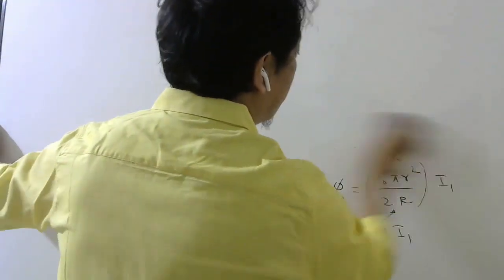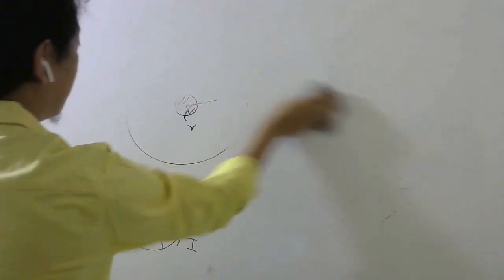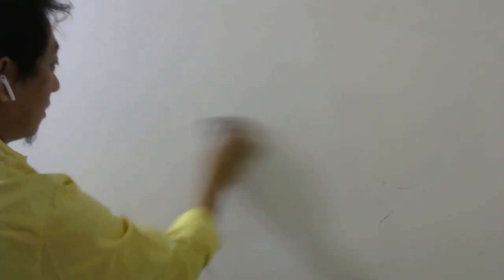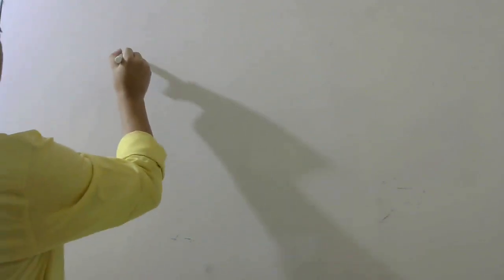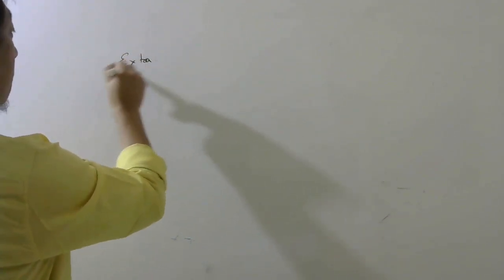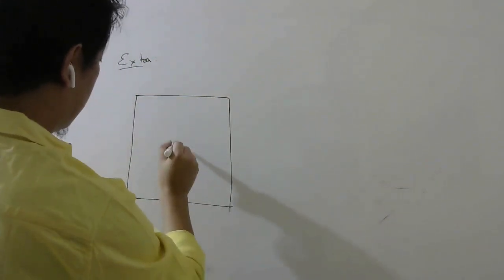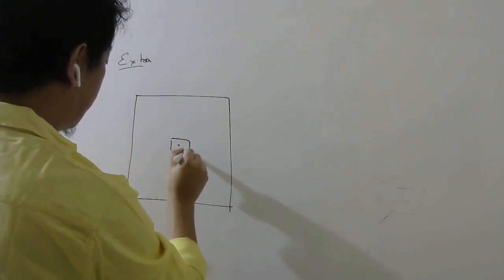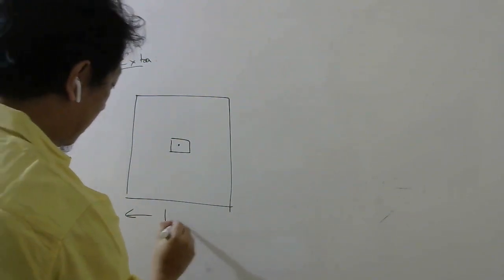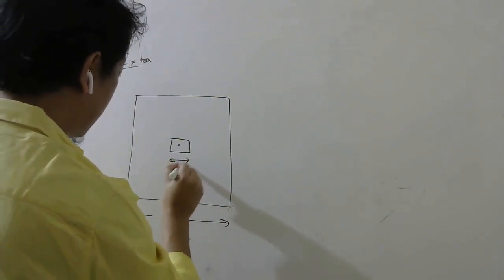Sometimes they may ask for square. So how will we do it? Let us imagine I have a big square, and at the center I have a small square. This side is L, let's say, and this side is small l.